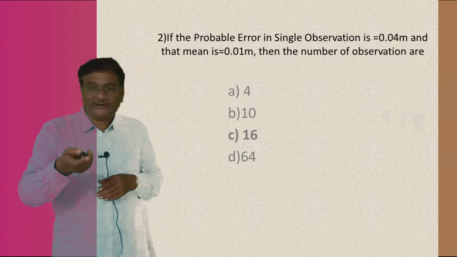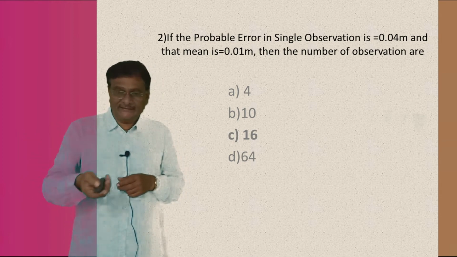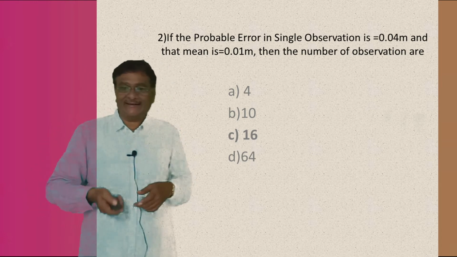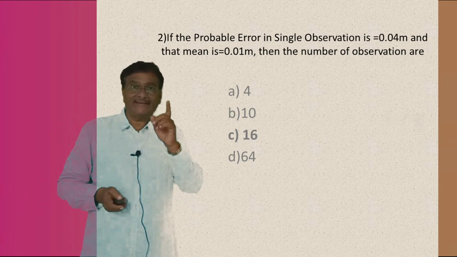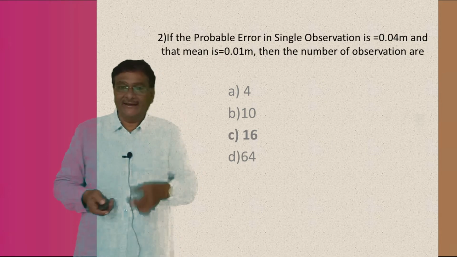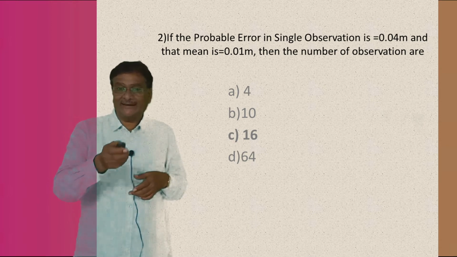Look here, the options are 4: A is 4, B is 10, C is 16 and D is 64. My boys, the right answer is 16, that is C. Answer C is the right answer. Look at the question and try to answer the right answer.